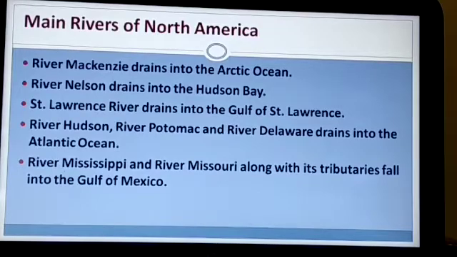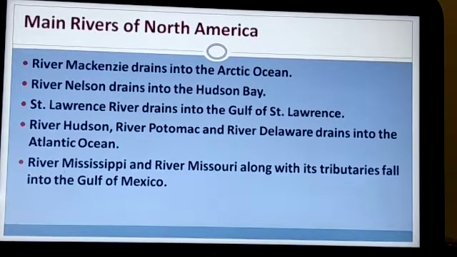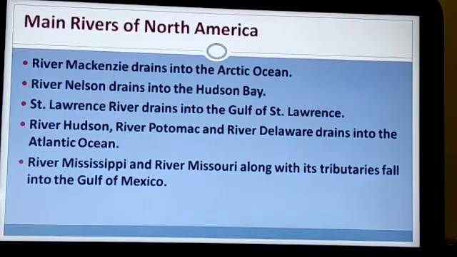And then there is River Mississippi and River Missouri, along with its tributaries, they fall into the Gulf of Mexico. So, the major rivers of North America are River Mackenzie, River Nelson, St. Lawrence River, River Hudson, River Mississippi, and River Missouri. And these are the various oceans where they drain into.